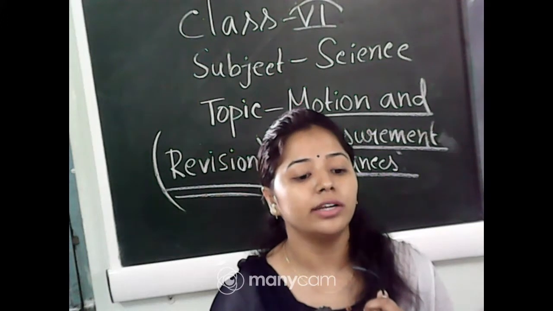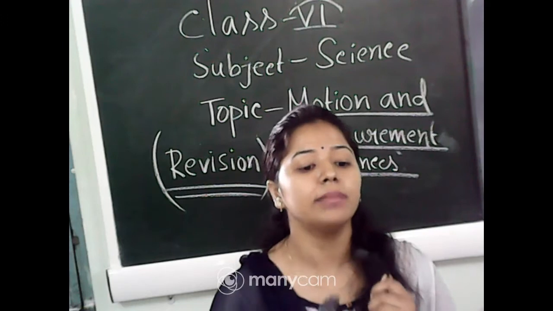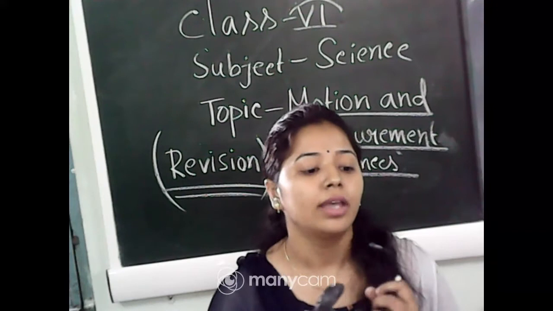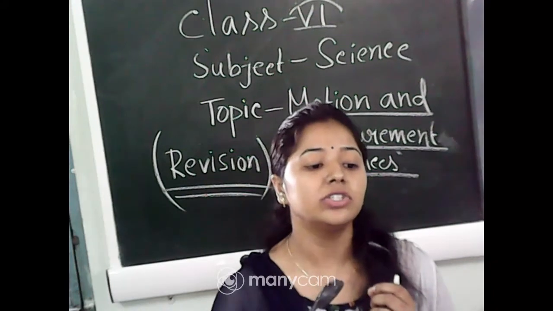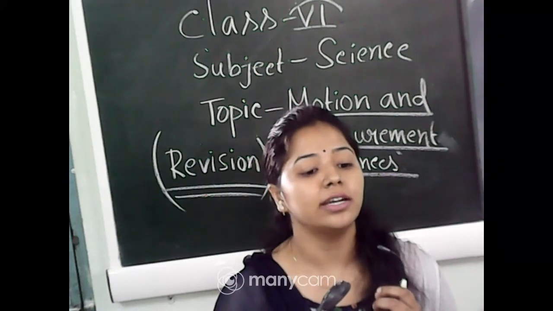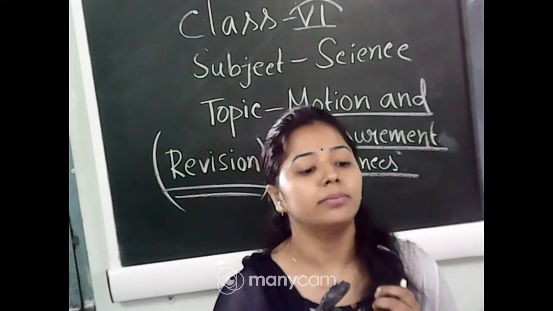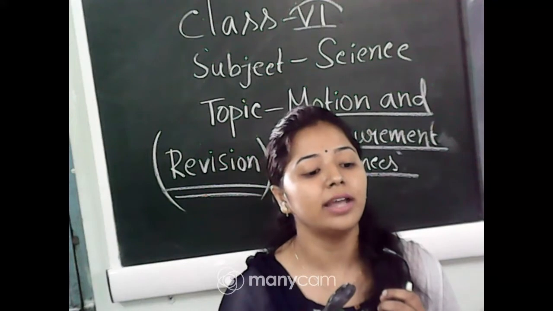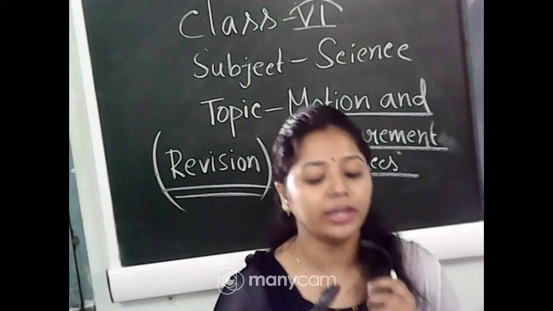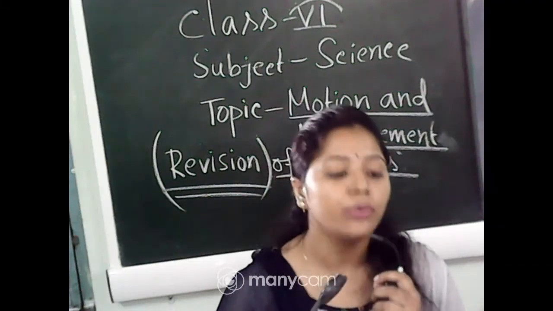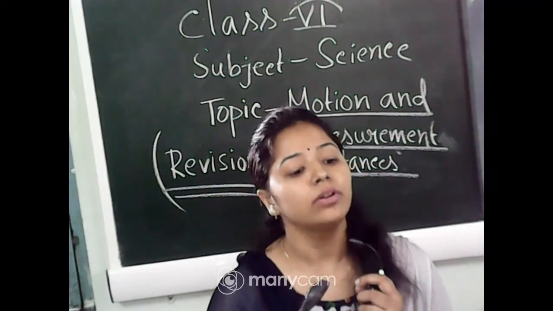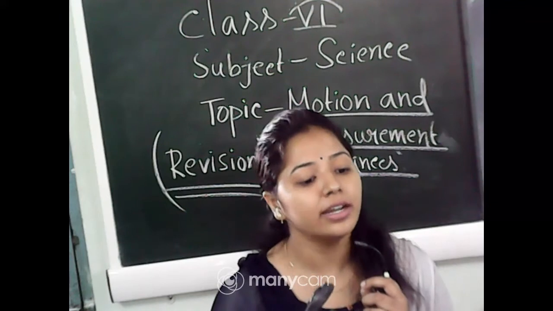Also during your online class you can ask. Yes Salma, what is rectilinear motion? You cannot understand? Okay, rectilinear means a straight line. When any object is in a straight line and a distance is covered by that object in a straight line, we can say that when the object changes its position with respect to time in a straight line, that type of motion is known as rectilinear motion.